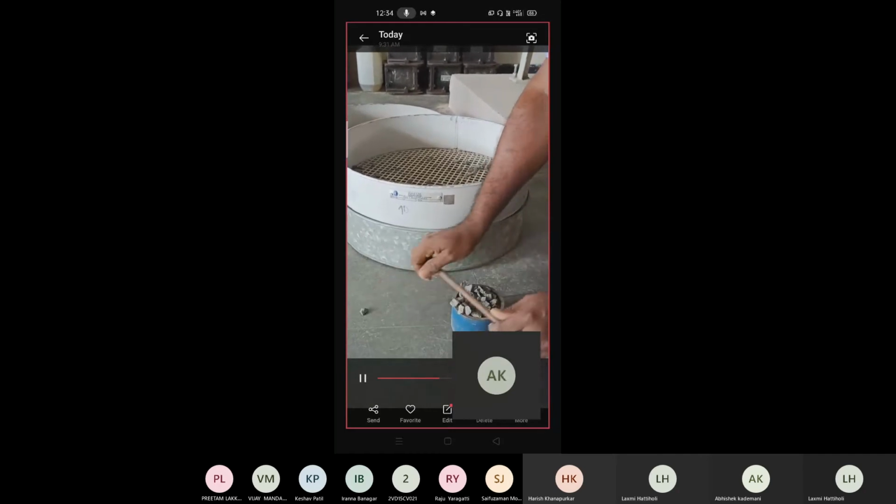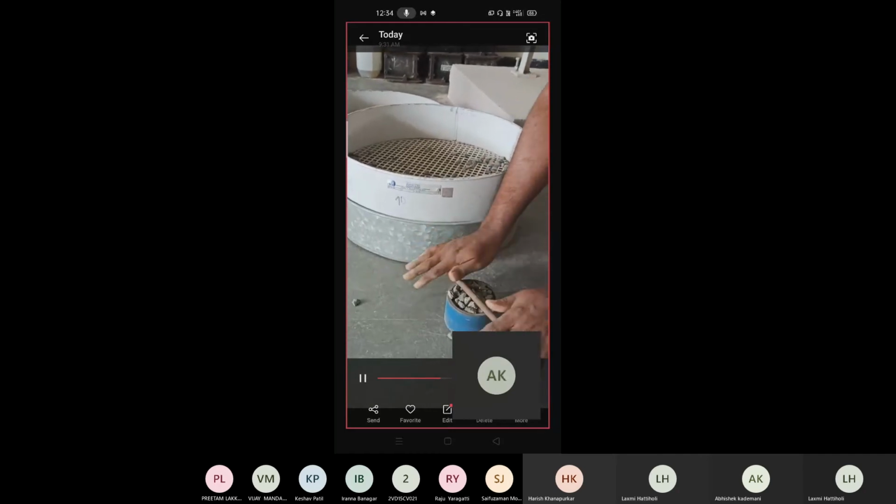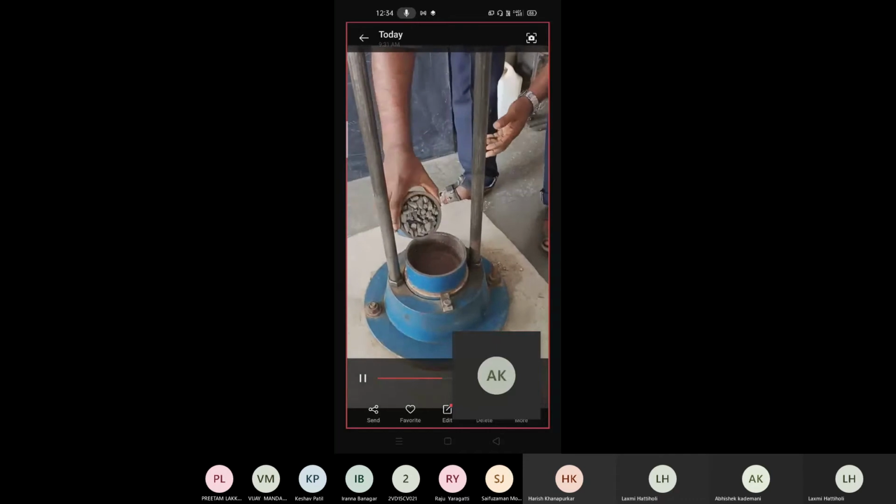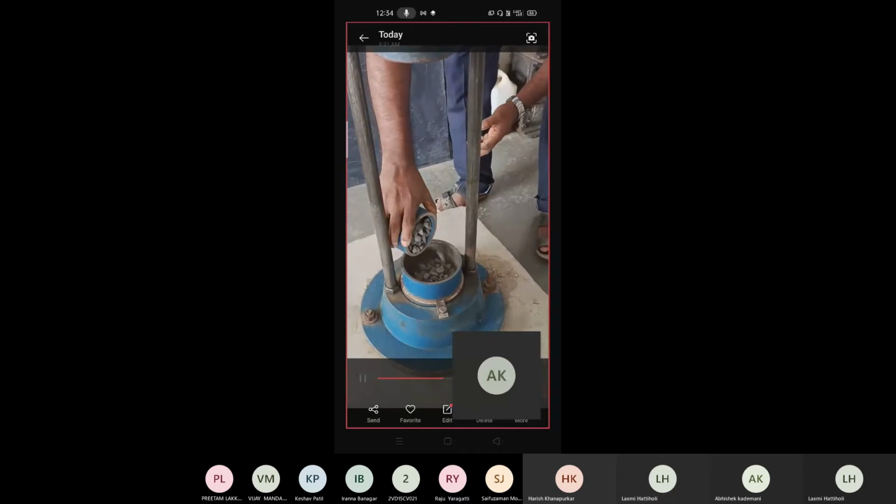Okay, level it. So just by rolling, simply level it. Now after leveling, you should take the weight of this measuring cylinder. First you need to take the empty weight, then with aggregate you need to take the weight, right? So with aggregate minus without aggregate, that weight you will take as the P value.